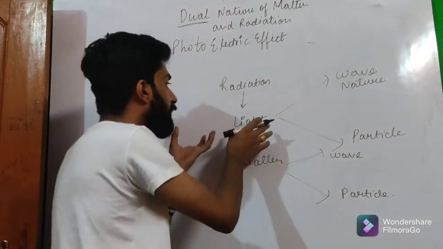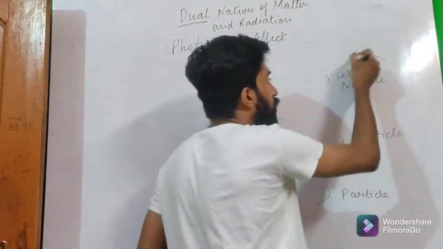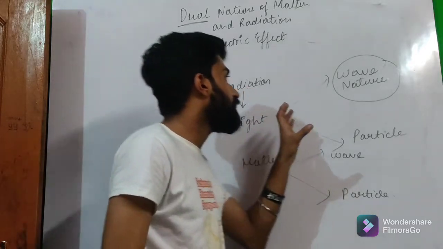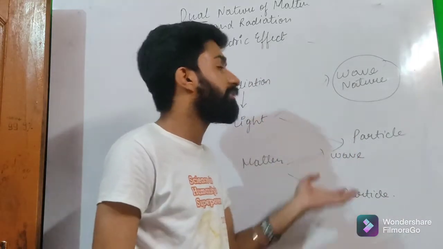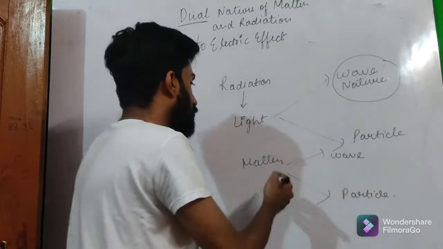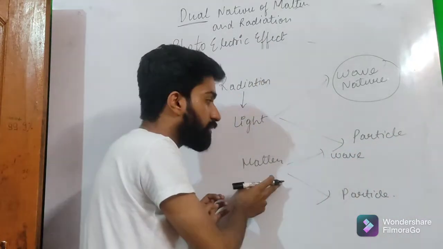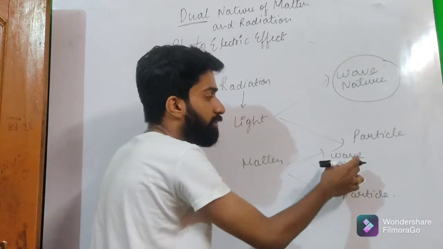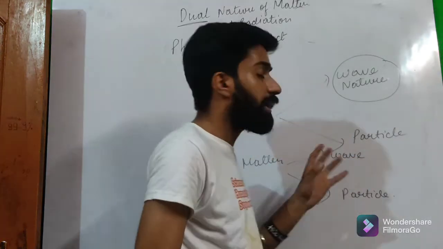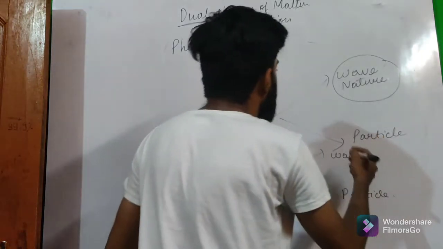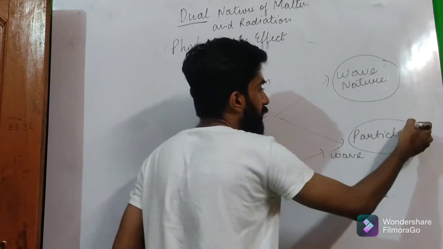In the case of light, we will talk about the wave nature in class 12 by the diffraction experiment, by interference experiment. And in the case of matter, any matter, we will talk about wave nature by the Davisson and Germer experiment.